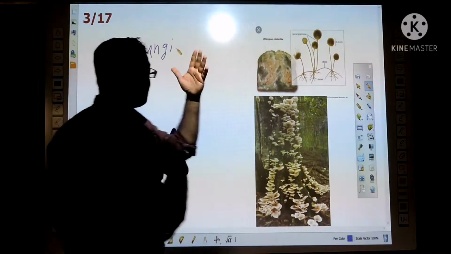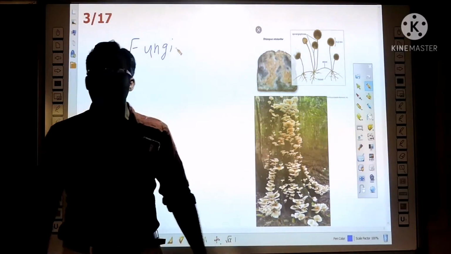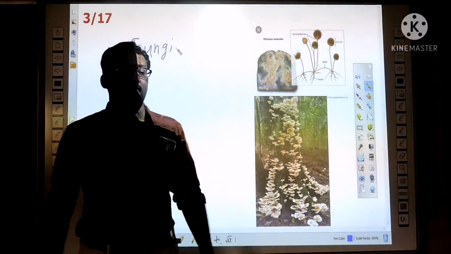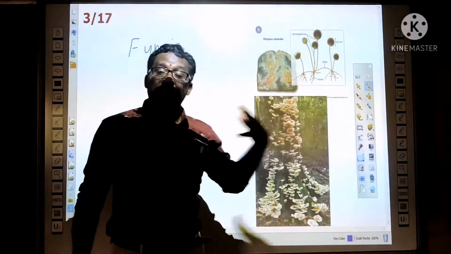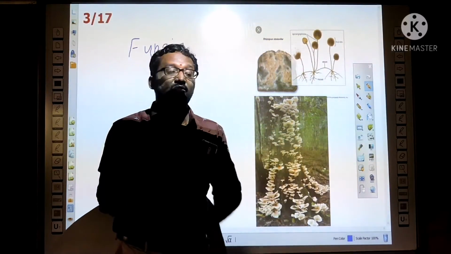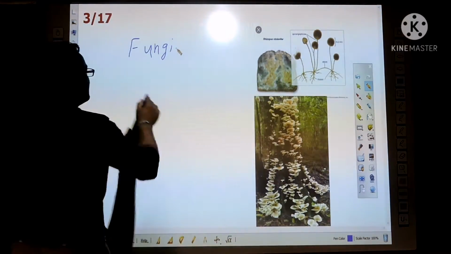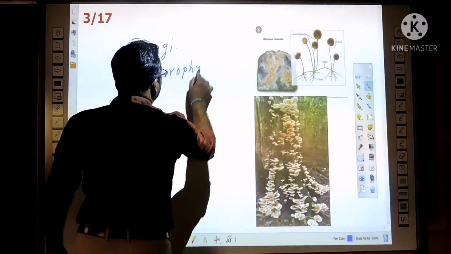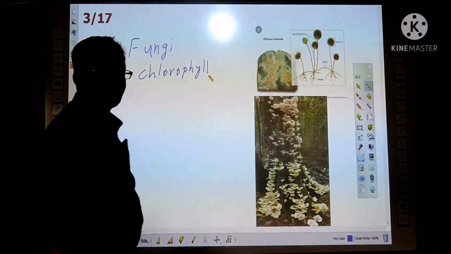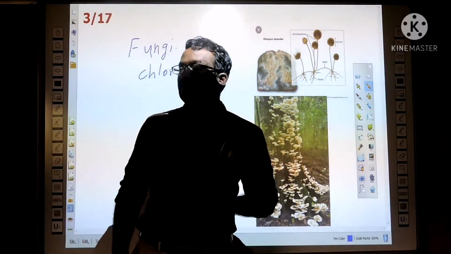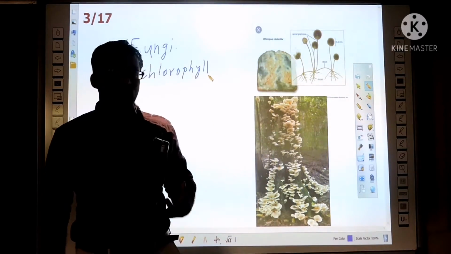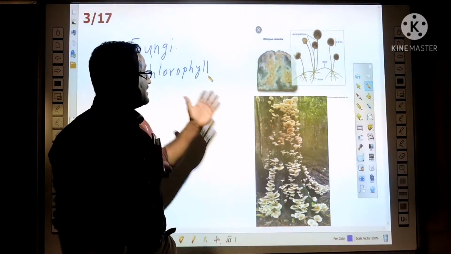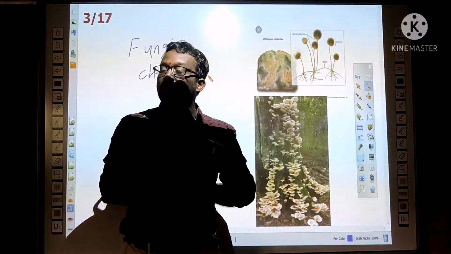Actually these are plants, so why did Whittaker not keep them in the Plantae group? Though these are plants, they are not autotrophic. They have no chlorophyll pigment to trap light energy for photosynthesis to make their own food. Chlorophyll is required, but they don't have it. That's why they are a separate kingdom.